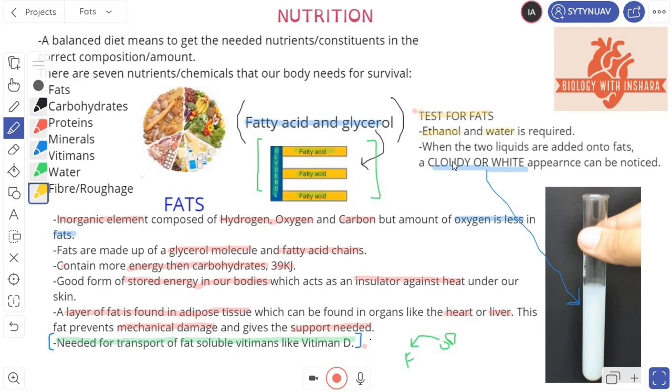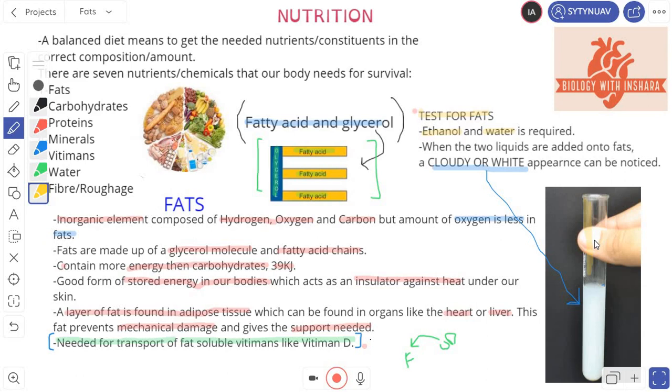So what happens is that you take your test tube, which is what this person is holding, and you put something containing fat in your test tube. If it's a solid, you need to crush it. Crush your peanuts and then put it in. If it's a liquid, like coconut oil, you just pour in a little bit of it. After that, you pour in your ethanol and water, and you have to pour them step by step. Don't pour the two things together.